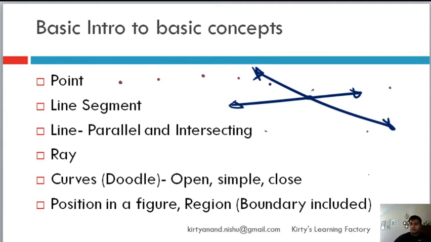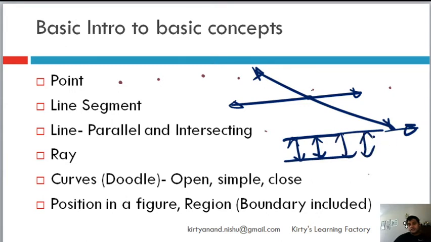They cannot intersect again. Parallel lines are two lines where the distance between them is always constant throughout. So you extend them, and the distance will continue to be the same.